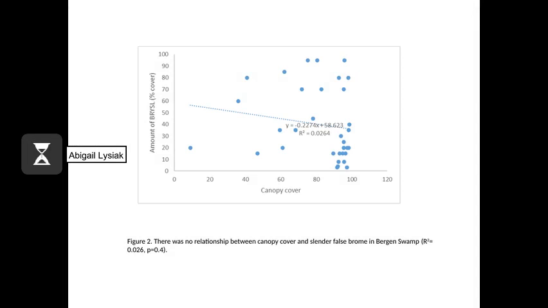Statistical analyses included a linear regression to determine the relationship between canopy cover and Slender brome cover. Our results showed that there was no relationship between canopy cover and Slender brome in Bergen Swamp, which can be represented by this figure.